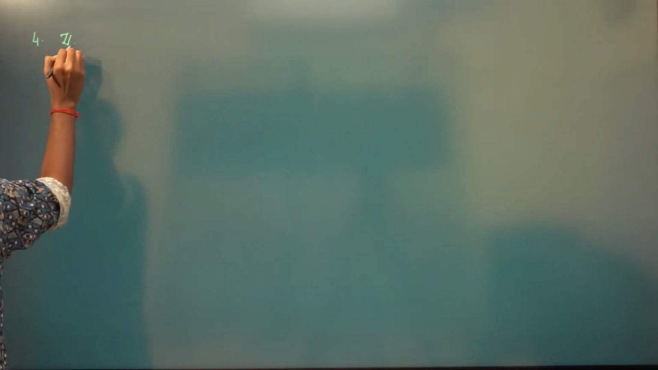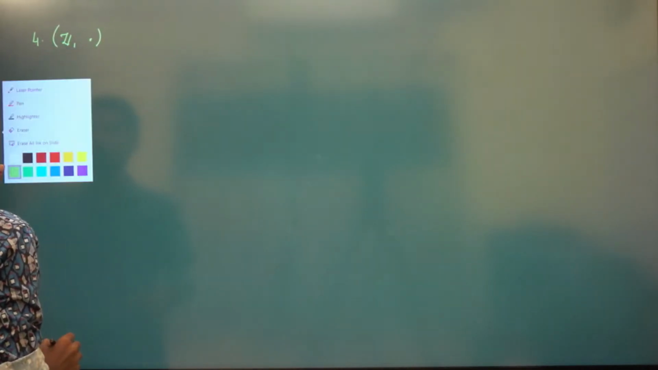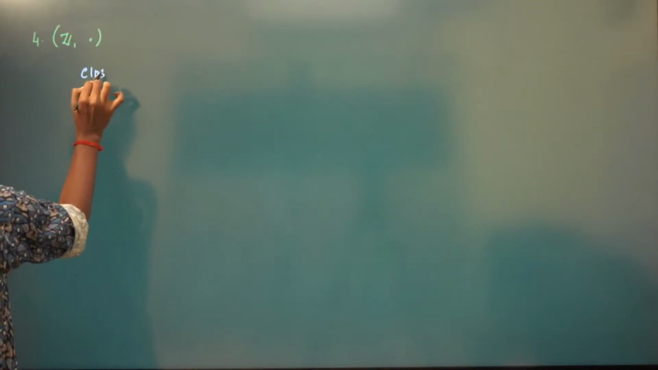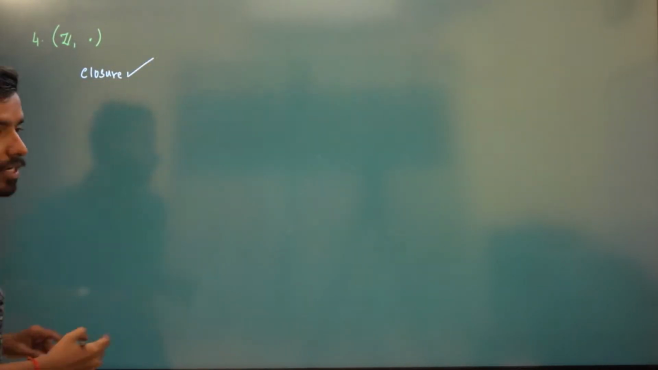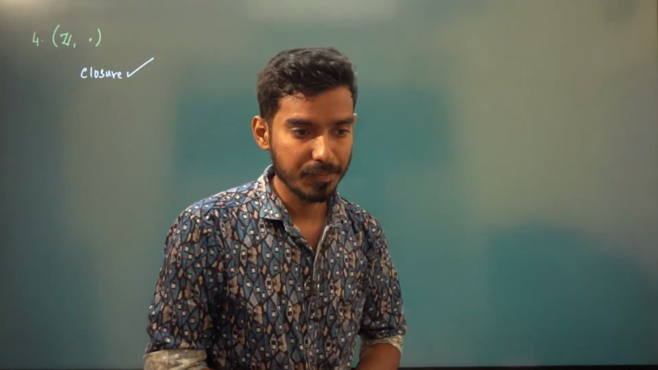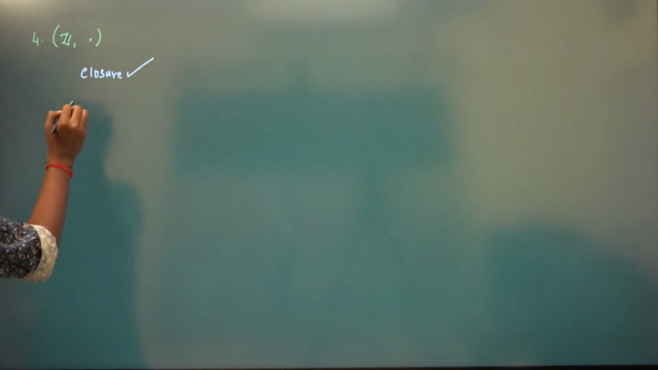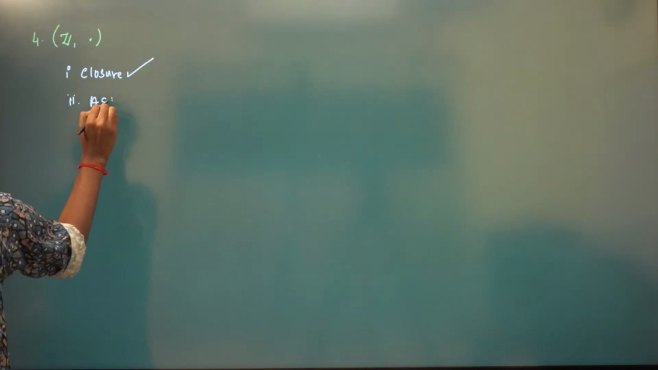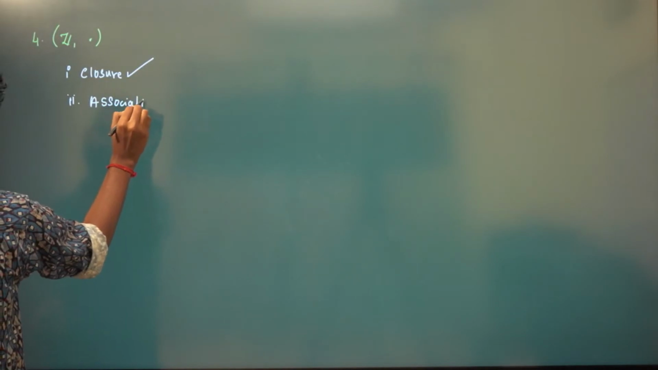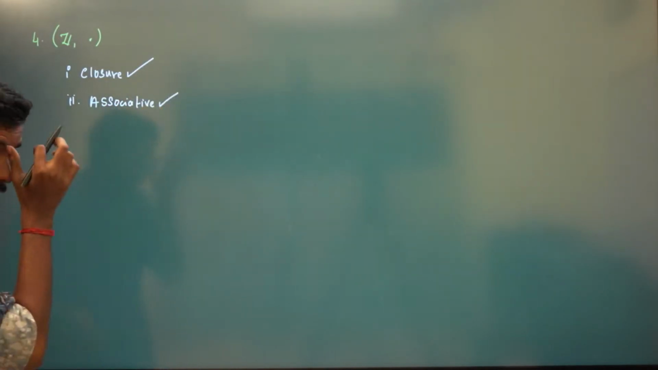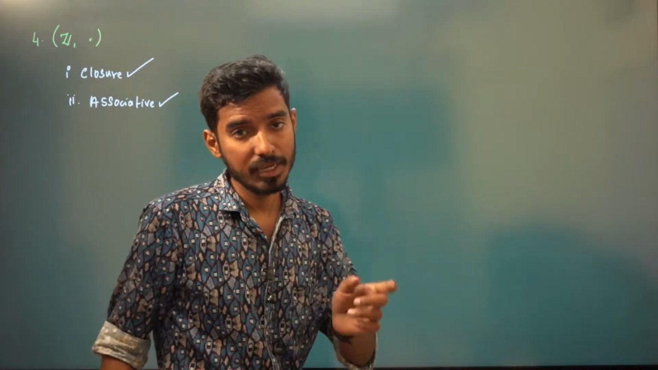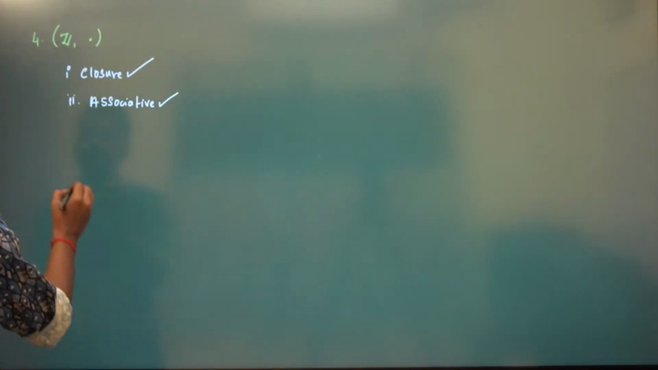So fourth is integers with respect to multiplication. Again, closure is satisfied: the product of two integers is again an integer, so it will be closed. Again, associative, because A into B into C is the same as A into B into C. You can write that.